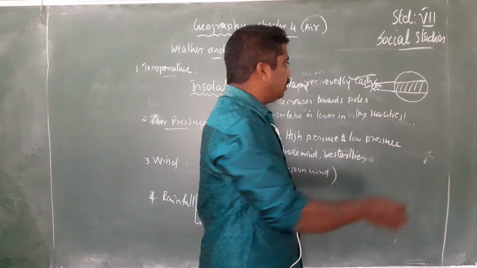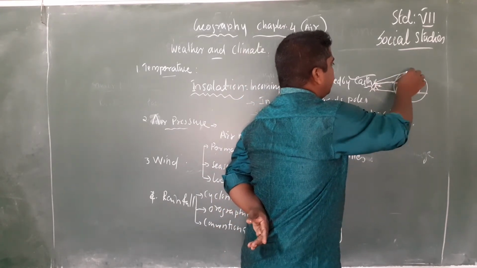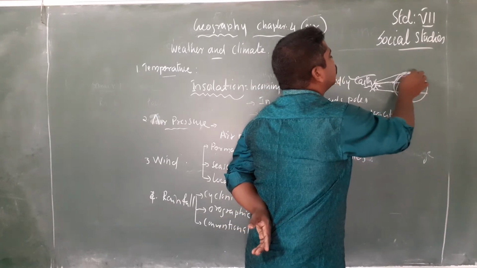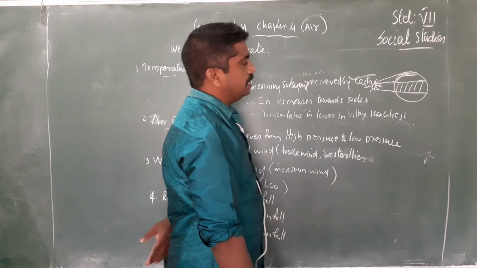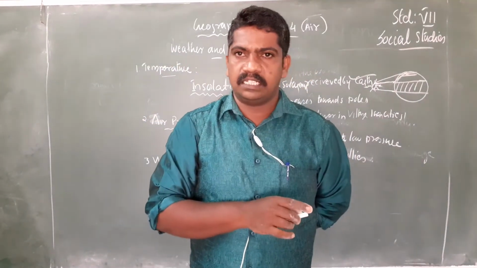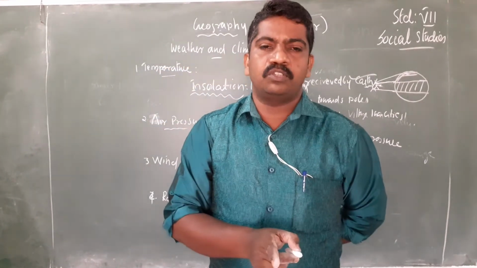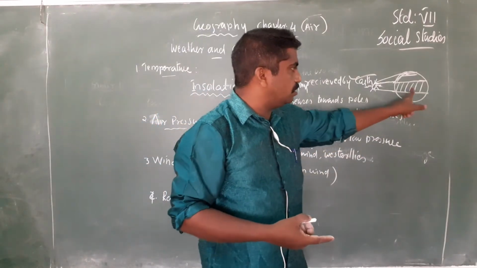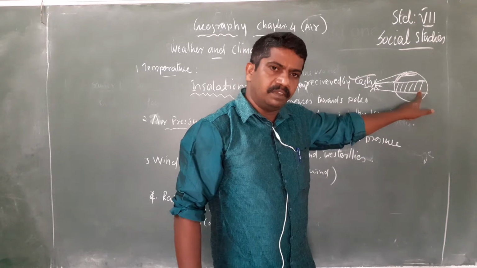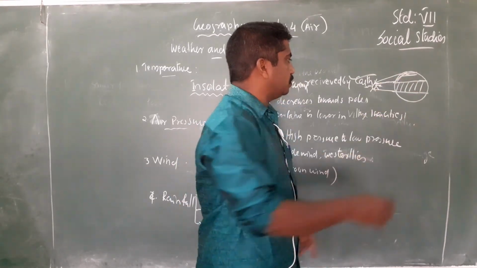This energy falls slantingly on the poles, so the power decreases. So here the solar energy received by the earth is very less. From this we understand that the incoming solar energy received by the earth is called insolation. Insolation is very high in the equator, and it decreases as it goes to the poles.